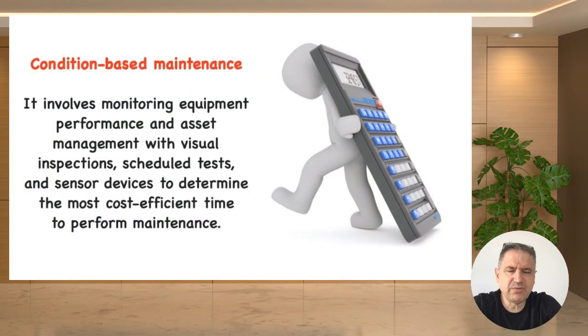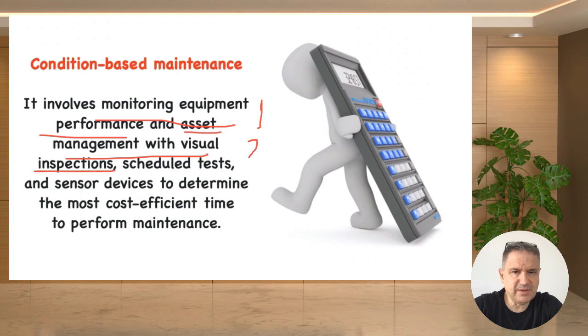The last type of maintenance is condition-based maintenance. It involves monitoring the equipment performance, the first one. Asset management, visual inspections, again the same as preventive maintenance.